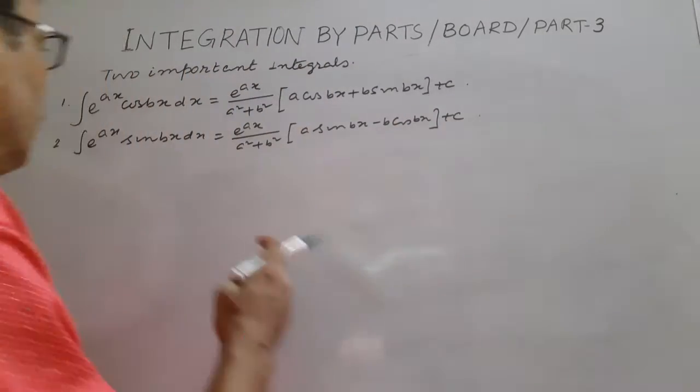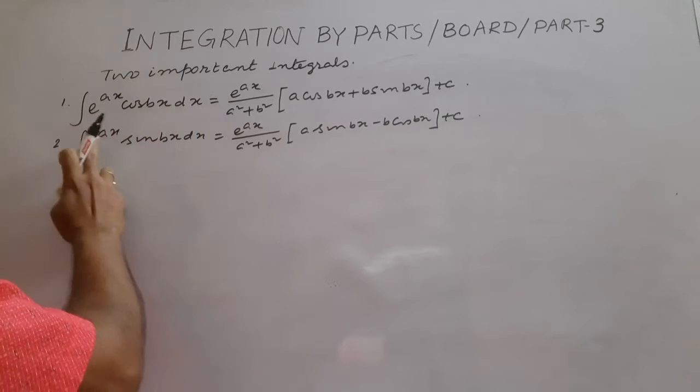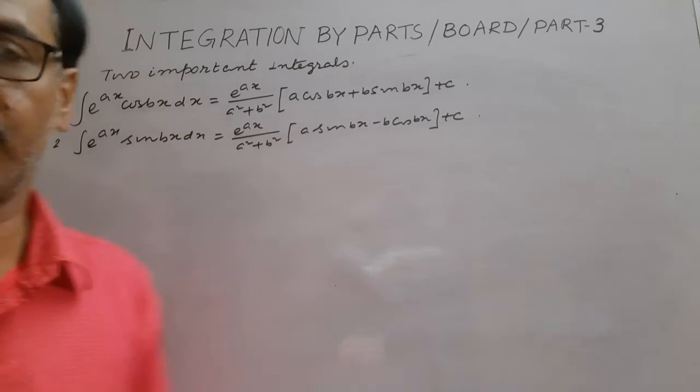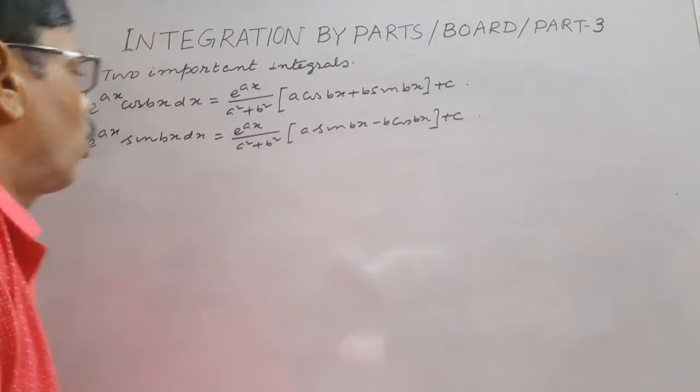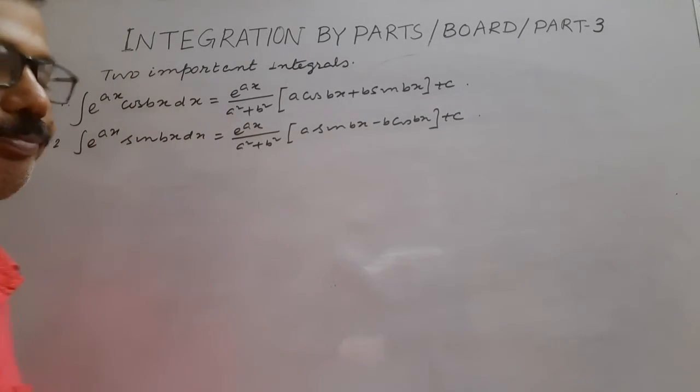Integration of e to the power x cos bx dx, and e to the power x sin bx dx. So there are two functions, one is exponential, another is cos bx.